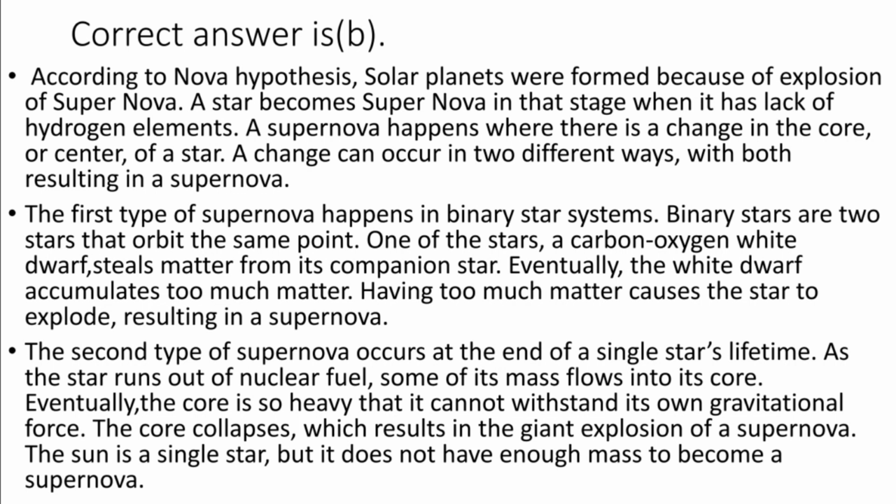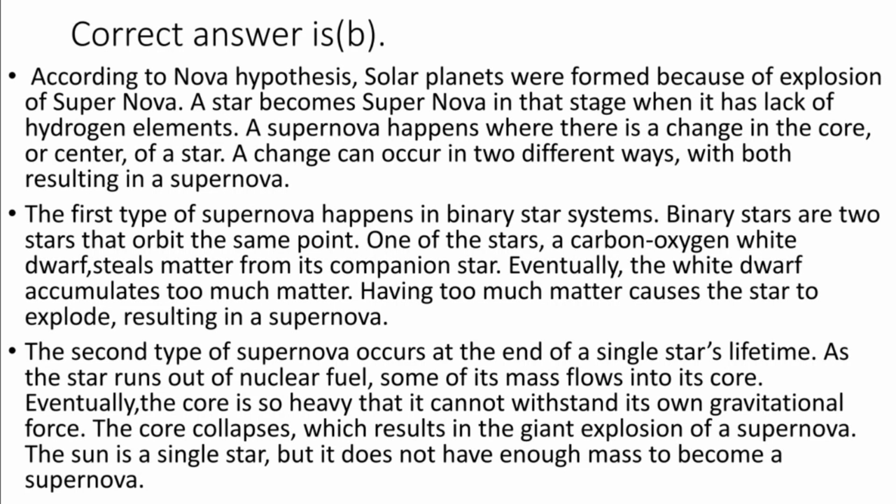According to Nova hypothesis, solar planets were formed because of explosion of supernova. A star becomes supernova in that stage when it has lack of hydrogen elements. A supernova happens where there is a change in the core or center of a star. A change can occur in two different ways, with both resulting in a supernova.